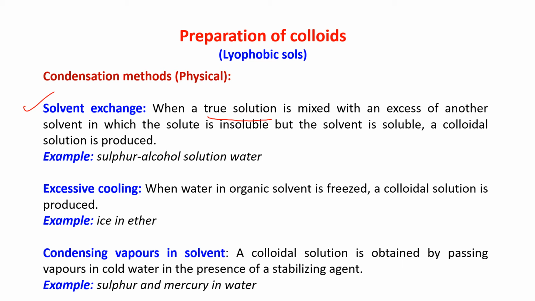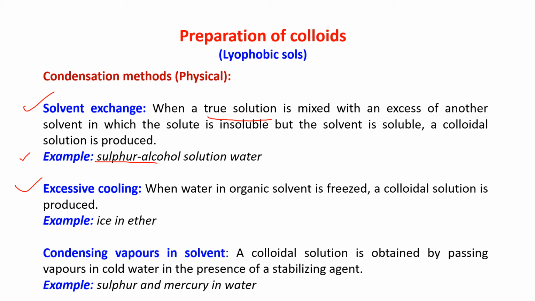Suppose the solute of the true solution is not soluble in that solvent, but the solvent of the true solution is soluble. Then a colloidal solution is produced. For example, sulfur alcohol solution in water. Suppose you have a sulfur alcohol solution, that is a true solution. Now you are dissolving this in water, then alcohol will dissolve in water, but the sulfur will not dissolve in water, so you will get a colloidal solution.